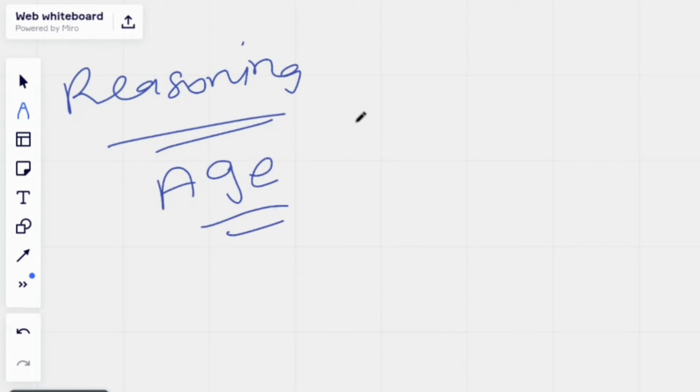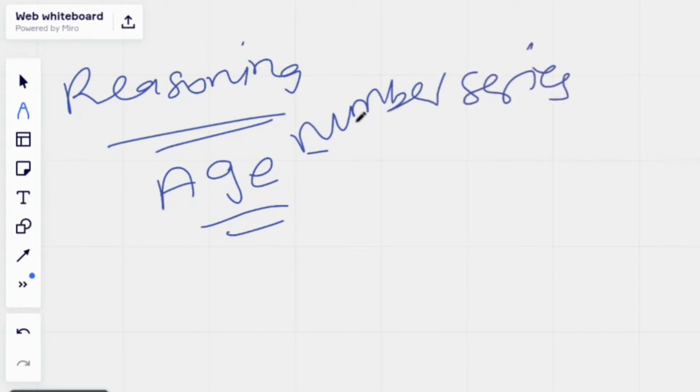a few years ago a person's age was something, and 3 years hence, 4 years hence. So if you prepare ages related topic, it will be super easy for you to solve this question in reasoning. And you will also be getting number series. In number series, basically they will be giving five to seven numbers and they will leave a blank, or a wrong number in the series will also be there. I have also done a video on this. If you haven't watched it yet, you can visit once, so that would be helpful for you.